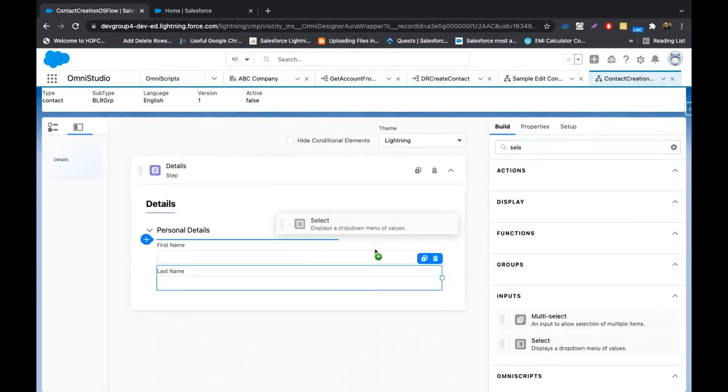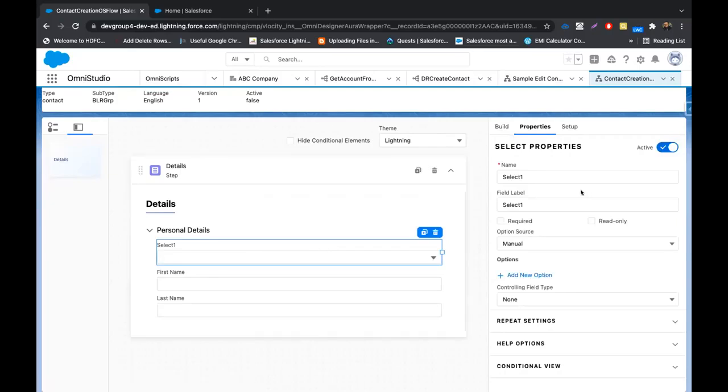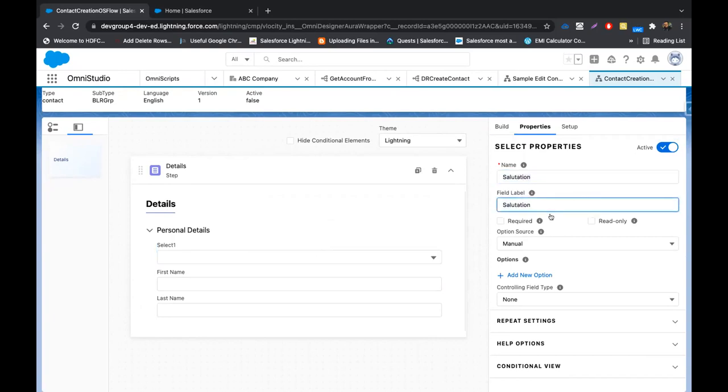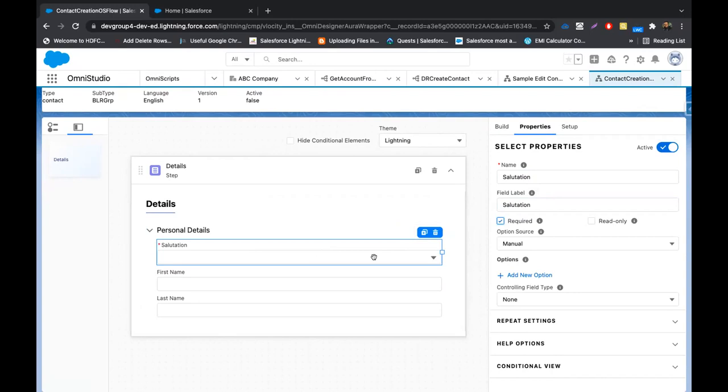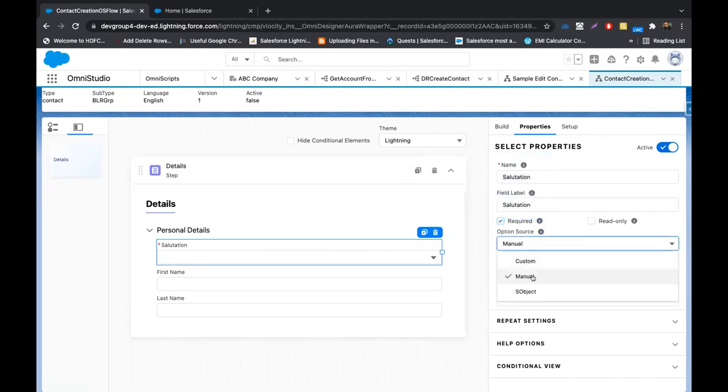To add a pick list, we have select elements which we can drag and drop. I'll call it salutation. Now I can make this required. Under properties, I can make it read only or required, so I'll make salutation required. Now this pick list needs values. To add values, we have an option source here, which can be manual, an SObject, or custom.